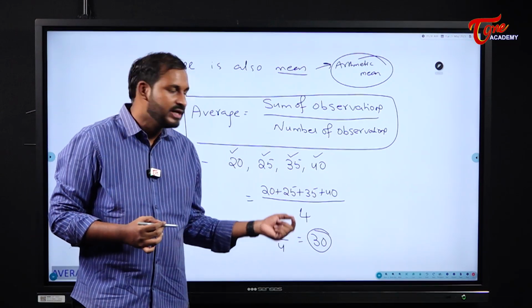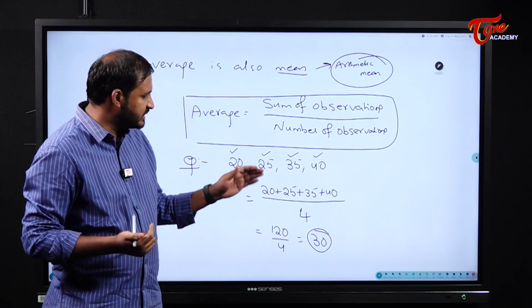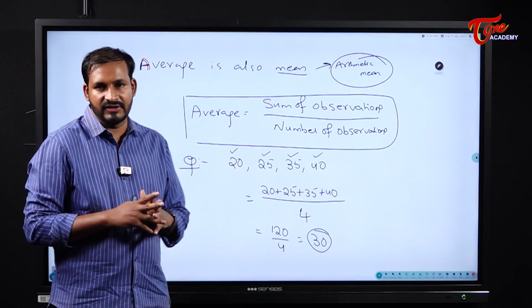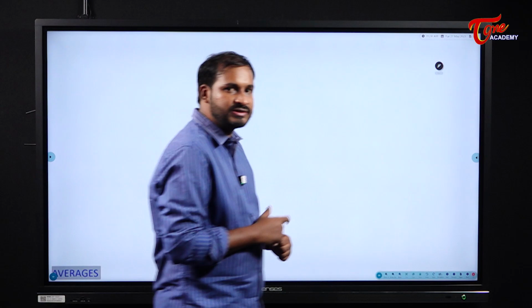So what we have done here? Sum of observations by number of observations. This is the basic idea about averages, students. Now we should know some of the important properties of these averages. What is it that means?